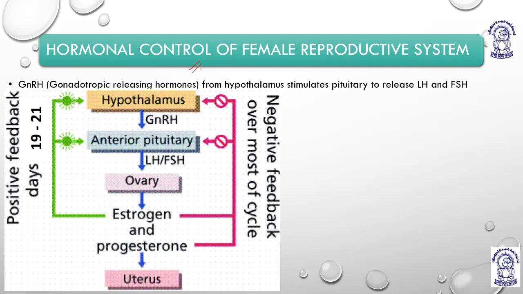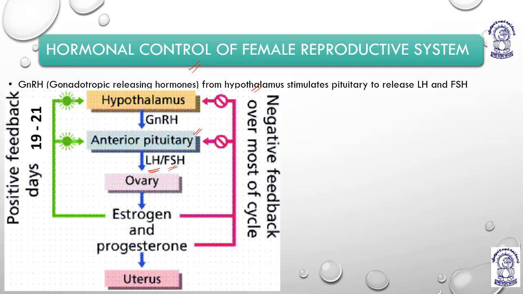So how is hormonal control attained? The hypothalamus secretes gonadotropin releasing hormone, which is released to activate the pituitary. The pituitary, after receiving this activation message, starts to produce luteinizing hormone and follicle stimulating hormone.